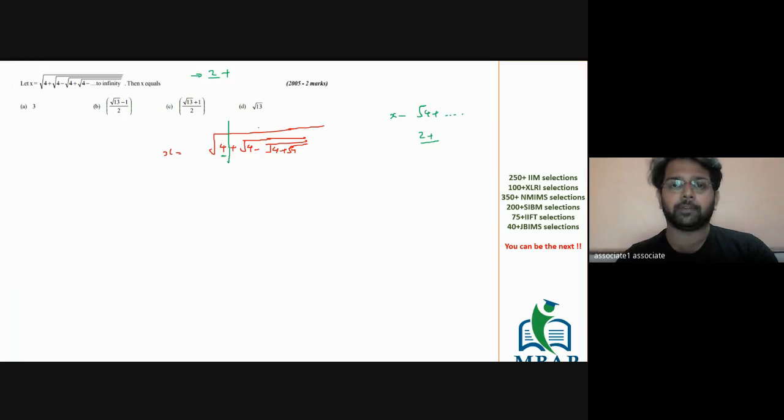Now let's understand if the value of the expression is only till here, which is root of 4 plus root of 4 minus something. First you will solve the internal root, which is root of 4, which will give you 2. 2 plus 4 will make it 6, so it is root of 6 minus something. Whatever is there next to it, I'm going to consider it to be something: x, y, a, b, c. Now what is the closest value of root of 6?